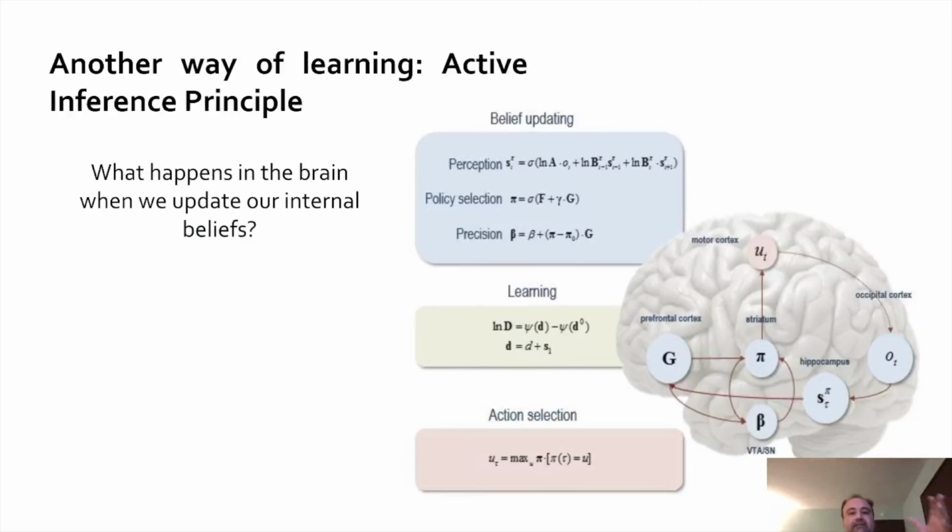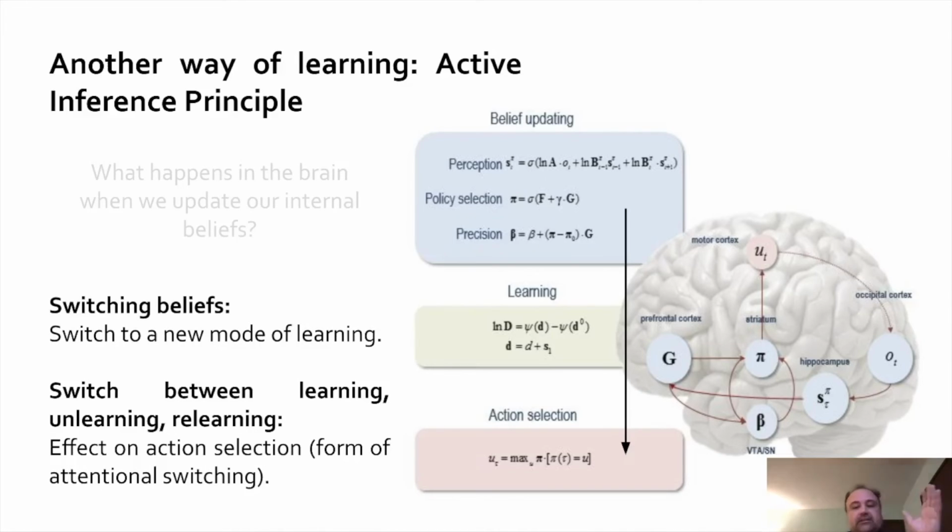Another way to think about this is in terms of active inference. So what happens to the brain when we update our internal beliefs? We can switch between different beliefs, and this switches us to a new mode of learning. We can also do this switching between learning, unlearning, and relearning, and this has effects in action selection, which is a form of attentional switching.